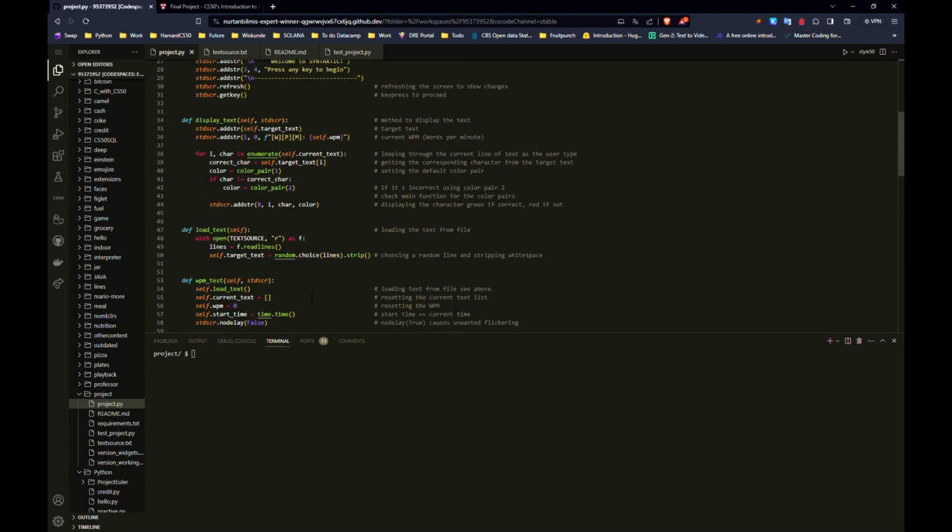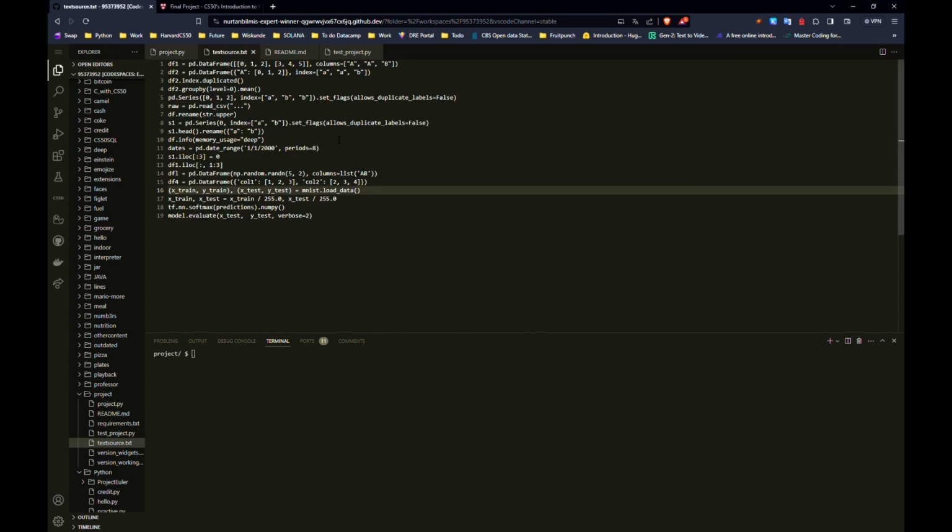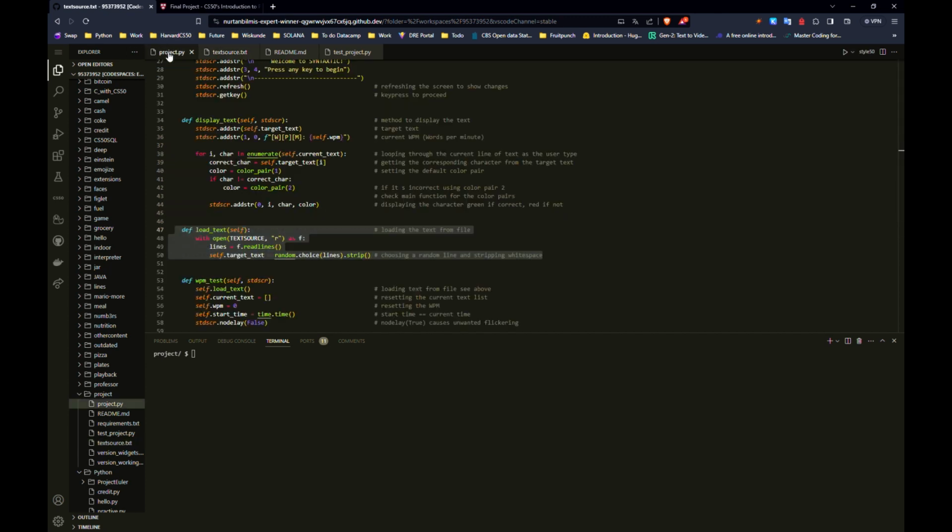And I use a text file where I simply get a random line from. The file itself has some lines of code pre-written from libraries like Pandas or TensorFlow. This is just an example for now, but it can be expanded to include any language or library or many files. Let me show you how it works.